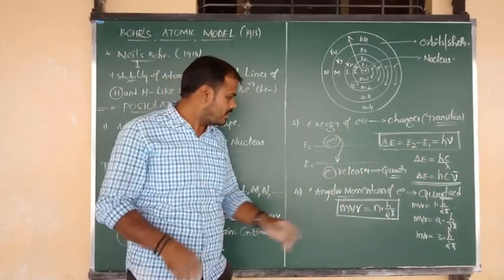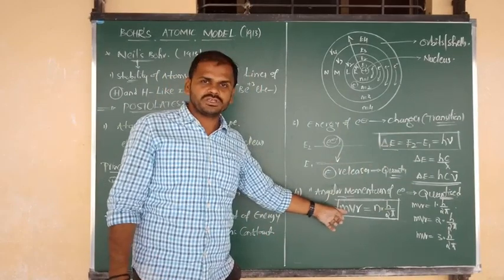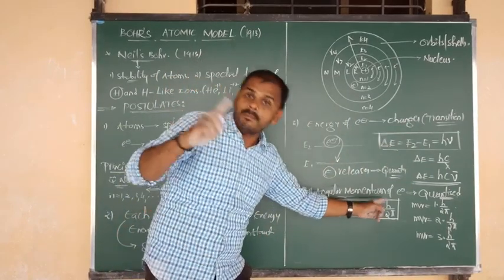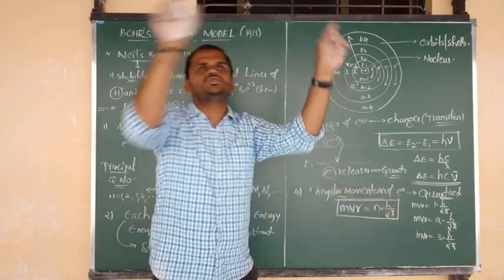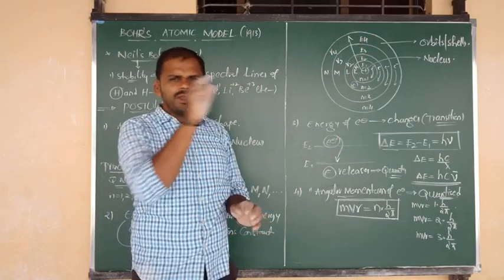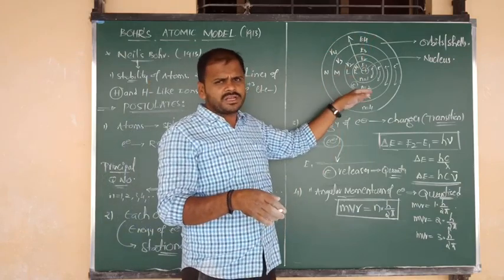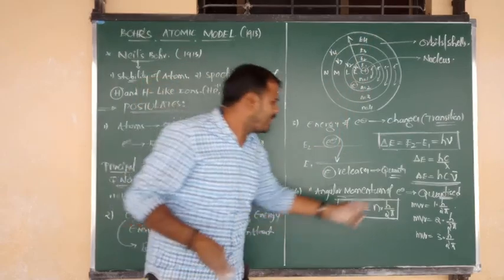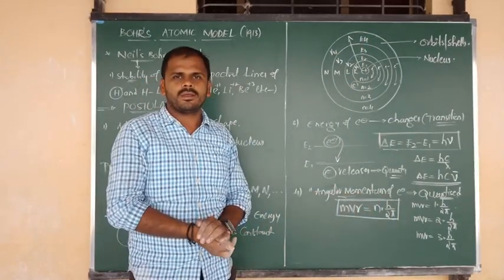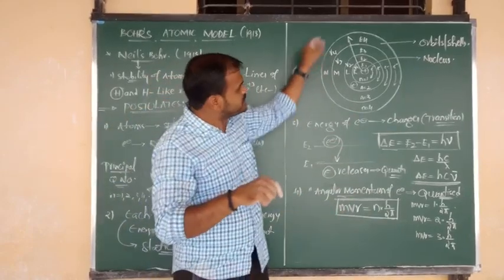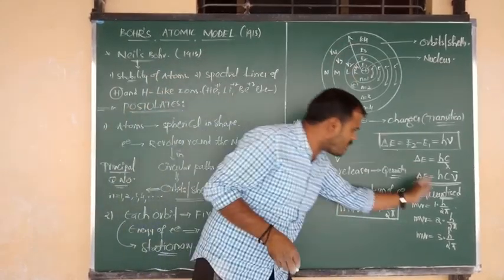That means it must equal integral multiples of h by 2 pi, which is related to the circumference. Every orbit is spherical in shape, so for that we take h by 2 pi.